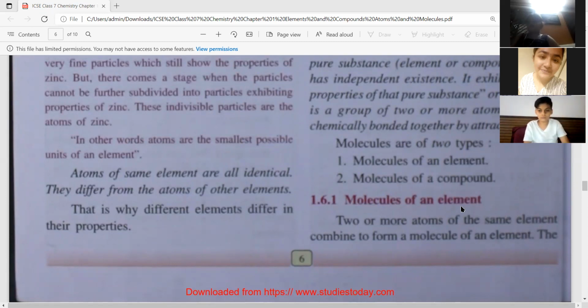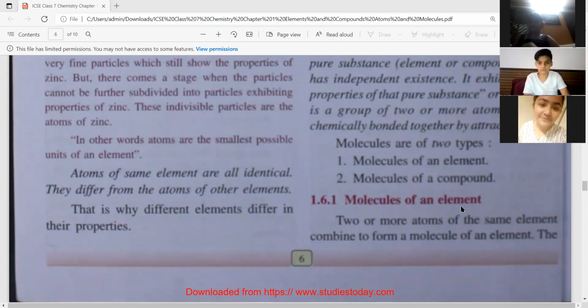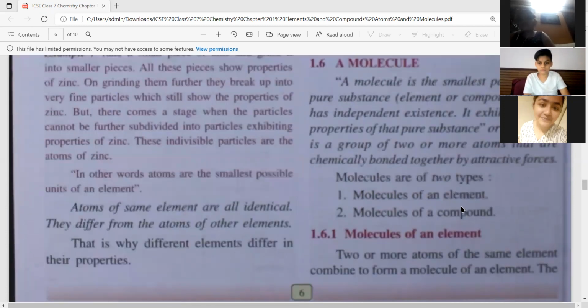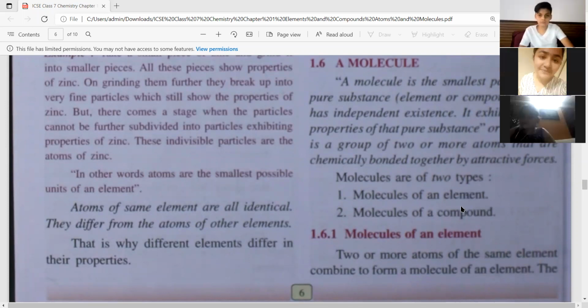Saloni Didi, I didn't understand the first paragraph. Molecules. Yeah. So, Naina, a molecule is the smallest particle of a pure substance. And what a molecule is, it is a group of atoms, two or more atoms together.